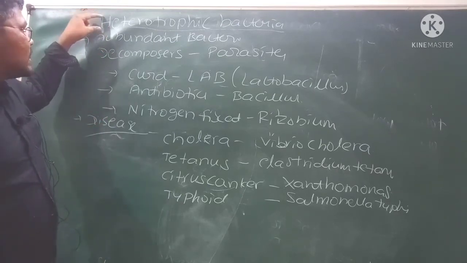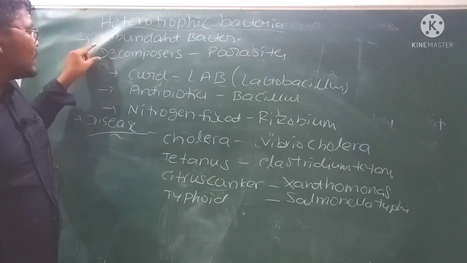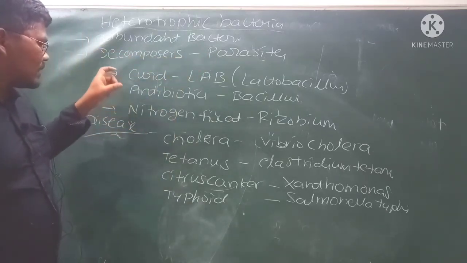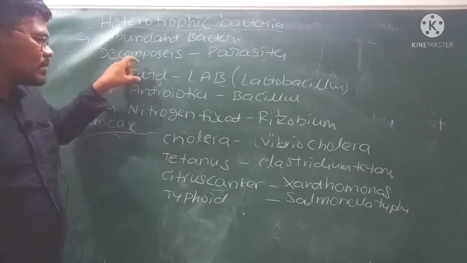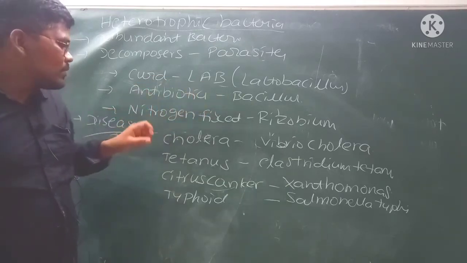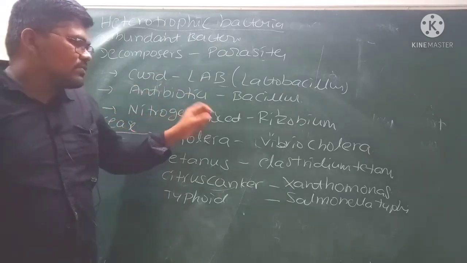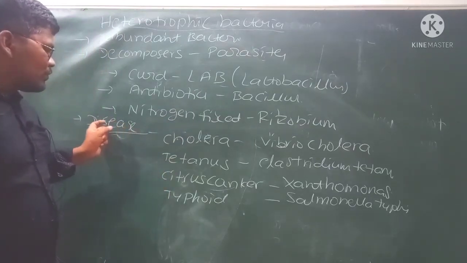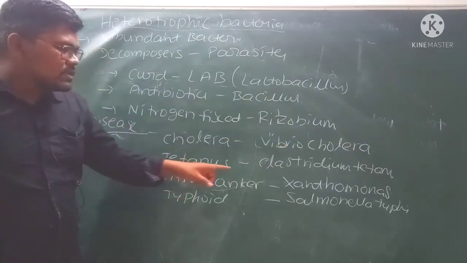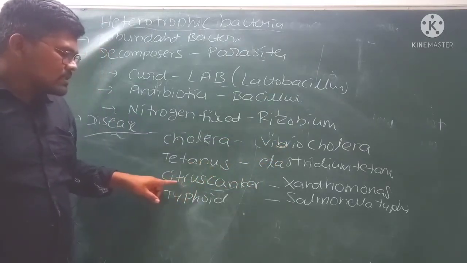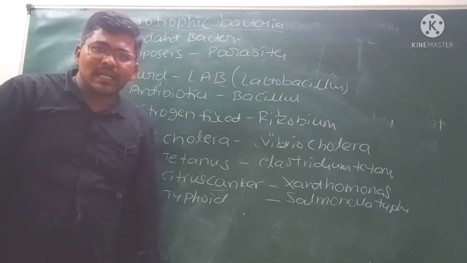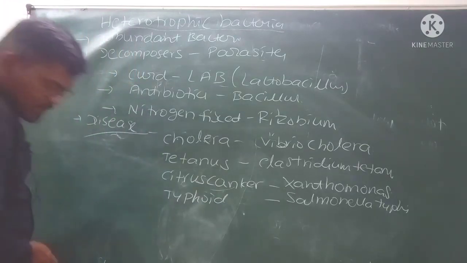Once again, if you see the heterotrophic bacteria, those are abundant bacteria. Mainly they act as decomposers, and some are parasites, living on other organisms. Next, a few are used for the production of curd. Example for that is lactobacillus. A few are used for the production of antibiotics. Example for that is bacillus. A few are used for nitrogen fixation. Example for that is rhizobium. And a few cause diseases. Example for that is cholera, which is caused by Vibrio cholerae. Tetanus, which is caused by Clostridium tetani. Next, citrus canker, which is caused by Xanthomonas. Typhoid, which is caused by Salmonella typhi. That is about the heterotrophic bacteria.